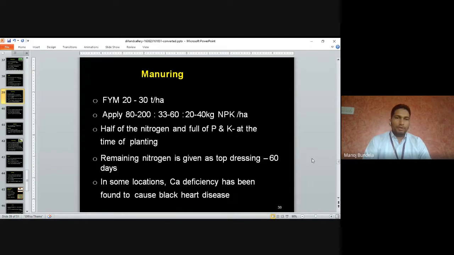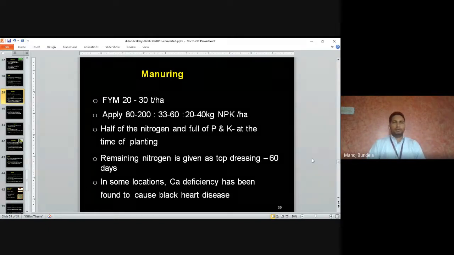So FYM, 20 to 30 tons, we apply, with nitrogen 80 to 200, phosphorus 33 to 60, and potassium 20 to 40 kg per hectare. Half of the nitrogen and a full dose of P and K are applied at the time of planting. The remaining nitrogen is given as a top dressing at 60 days. So nitrogen normally we apply in split doses.